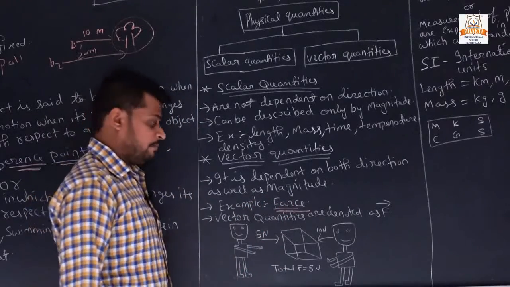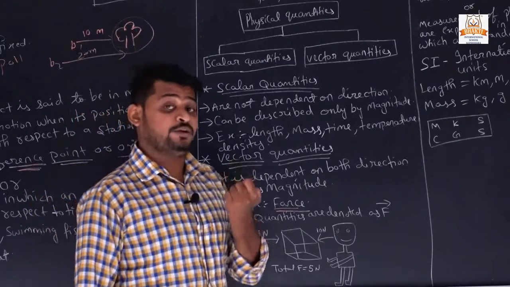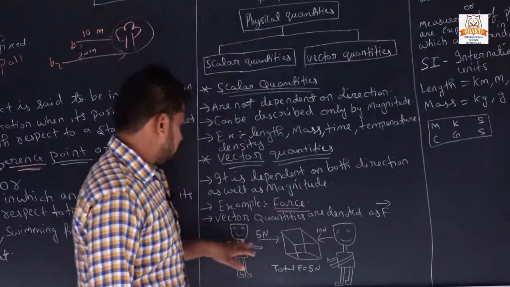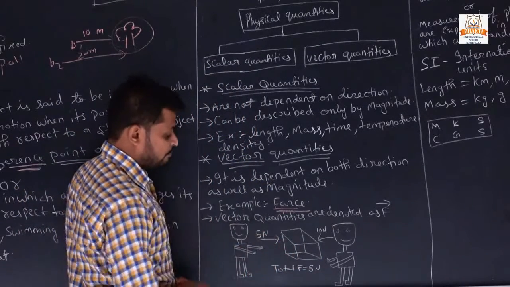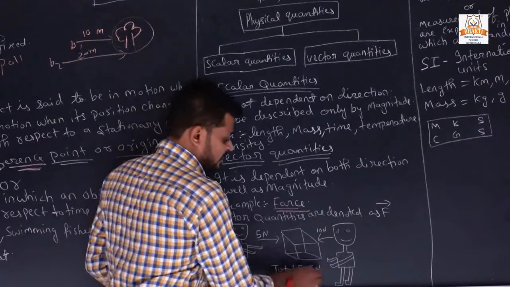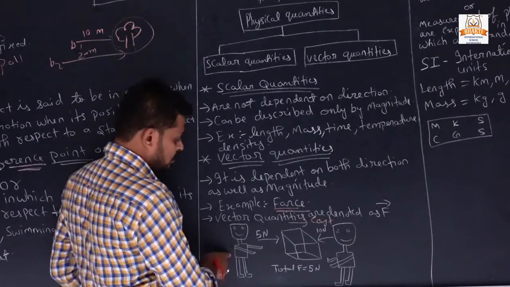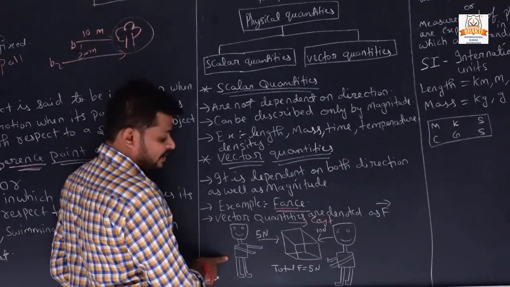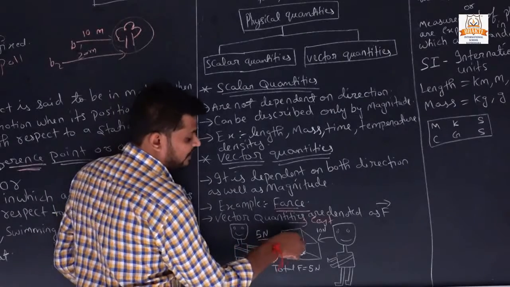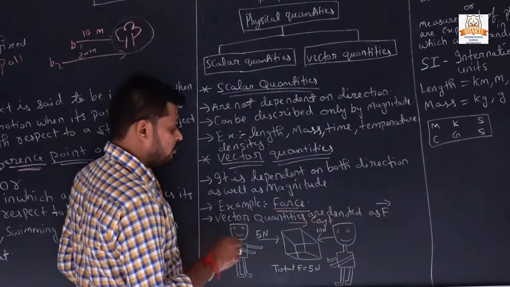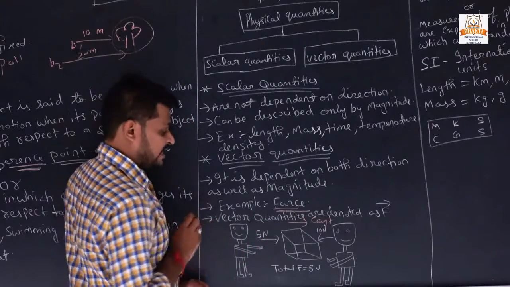Now here is an example of how force has both magnitude as well as direction. You will see here, if I say that you have to put this box in the east direction, here one boy is standing at the left side of the box and one boy is standing at the right side of the box. They are both applying force in opposite directions.